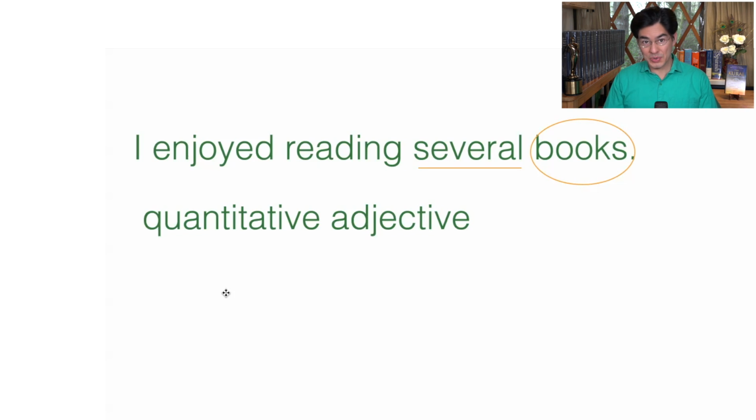If we had many books, we should use the word many. But if we want to indicate a number between 2, or including 2, up through a number less than many, depending on the reader, that might be 5, that might be 6, that might be 200, who knows, depending what kind of reader you are, we use the word several to indicate this more general amount.